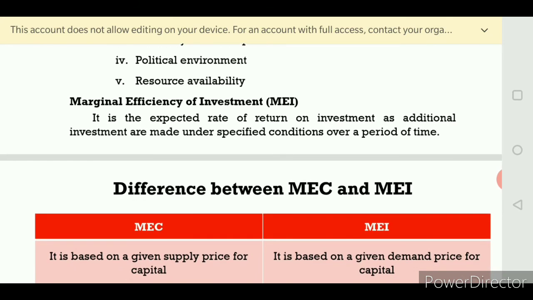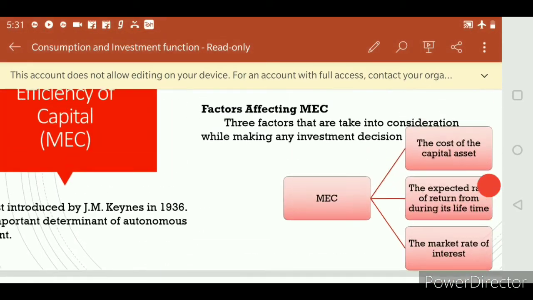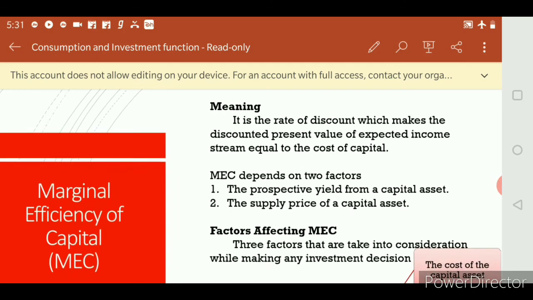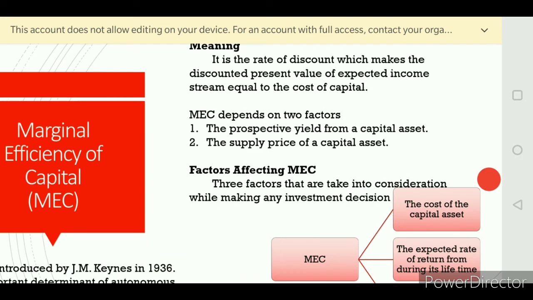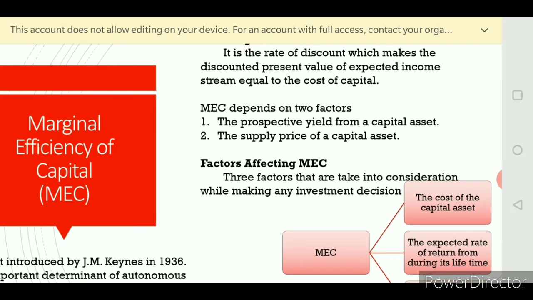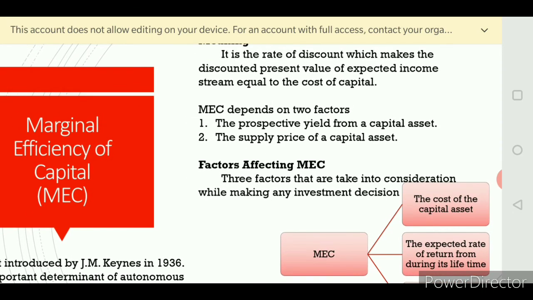Okay, so I will repeat. What is marginal efficiency of capital? This concept was first introduced by J.M. Keynes in 1936. He explains that the marginal efficiency of capital is the expected profitability of an additional capital asset. Generally, if my investment is certain and I additionally invest, what are my expected returns? That is called the marginal efficiency of capital. It depends on two things: one is prospective yield and the other is supply price.